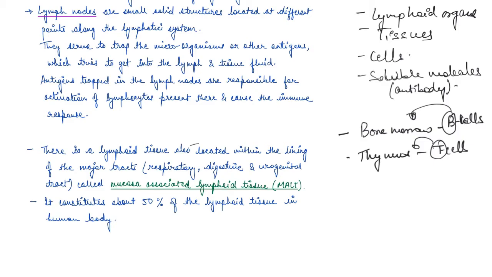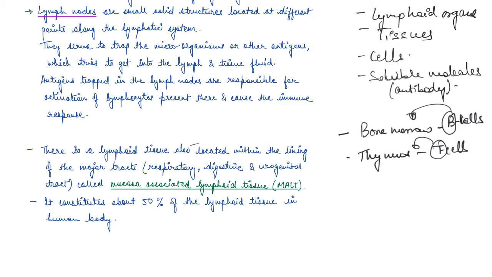Now the antigens which get trapped in the lymph node are responsible for activation of the lymphocytes present there, and this causes the immune response. So these lymph nodes trap all the antigen from the tissue fluid and lymph fluid, and then they activate lymphocytes which kill these antigens, right?